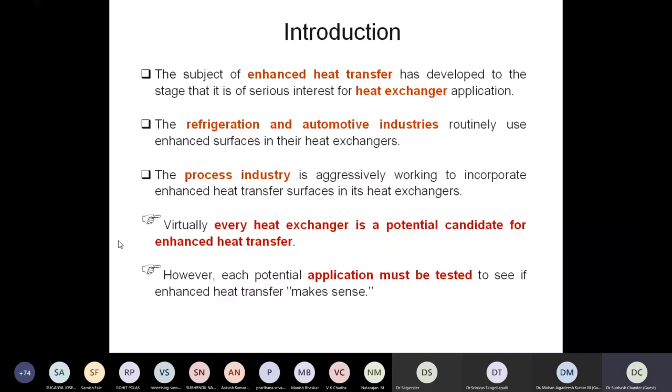We have to do some testing, or construct a facility where we can deploy such changes, and ultimately conclude that those changes give us some benefit. So wherever we are trying to enhance heat transfer, or proposing that heat transfer can be enhanced, it needs to be tested.